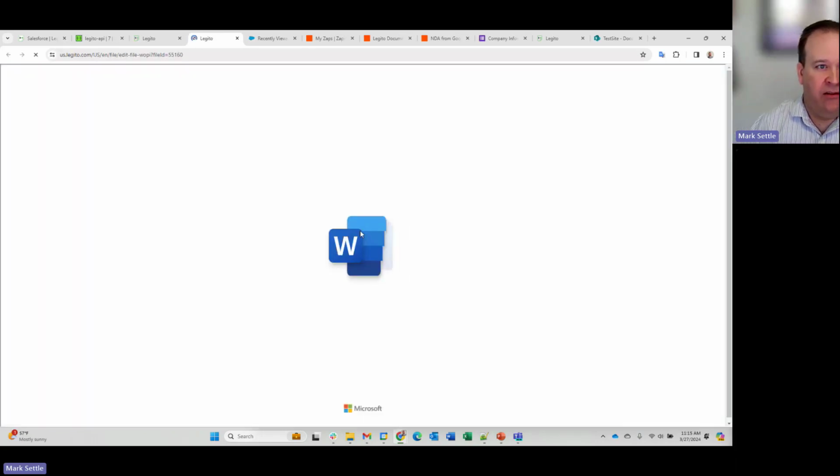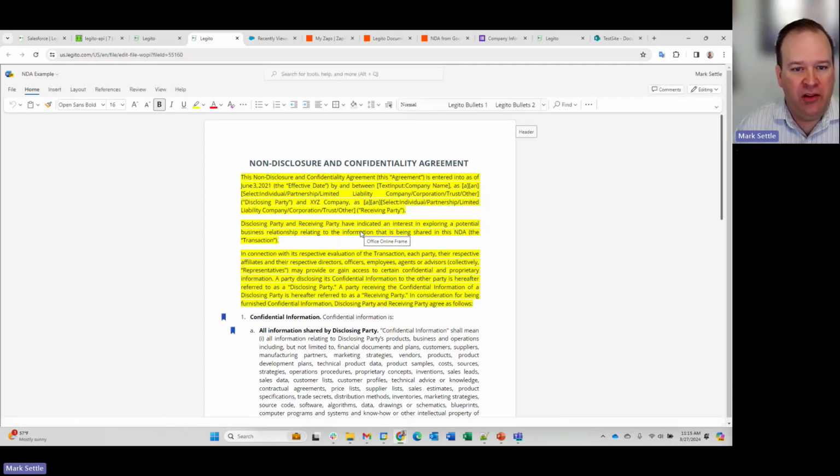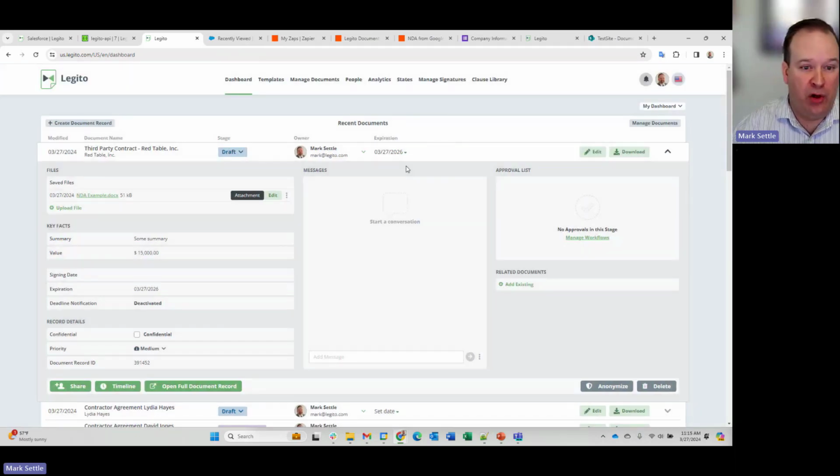That edit button would also lead me to the current version. So if I click edit, you can see this will open up the Word file that I made with the changes that I made. So this gives you a nice way to work with attached files that need to be edited just inside of Legito. So you can utilize all the functionality of Office 365 on the web for those Office-based files without having to download them and maybe re-upload them into a cloud system. So great new feature inside of Legito. That's a built-in product integration.